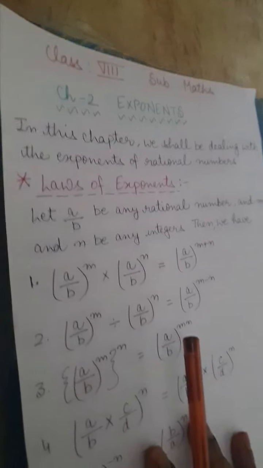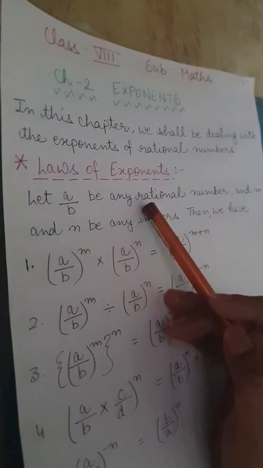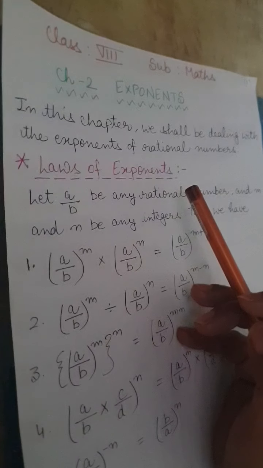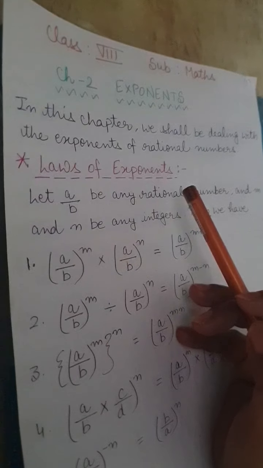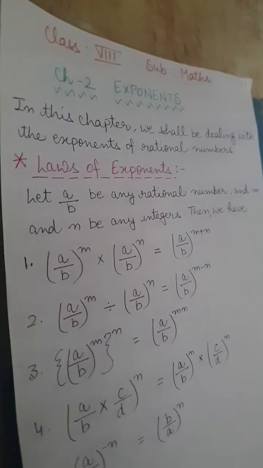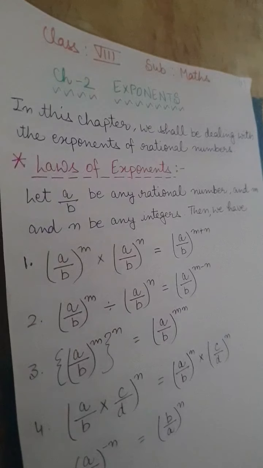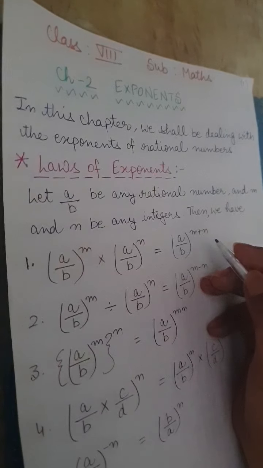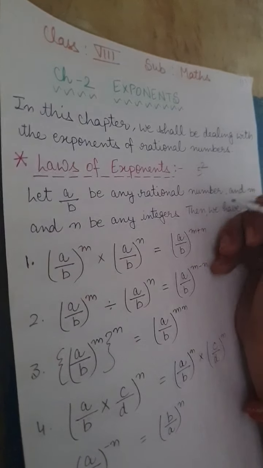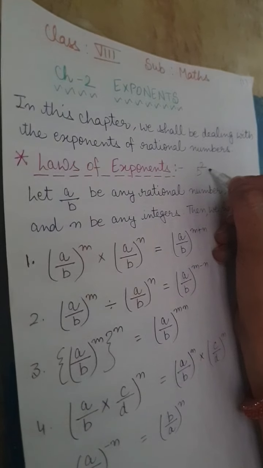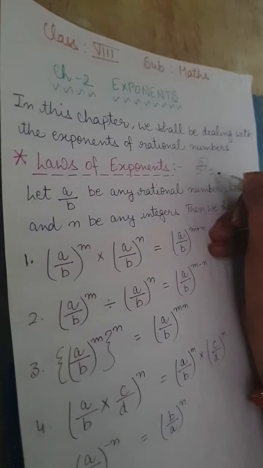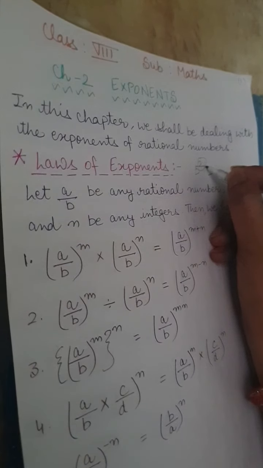Now the first question that arises is, what are exponents? In simpler way we can say that the power of a number is termed as exponents. If we express any number in power form, then it will be called an exponent. For example, if I am writing 5 to the power 2, it means 2 is its exponential value.